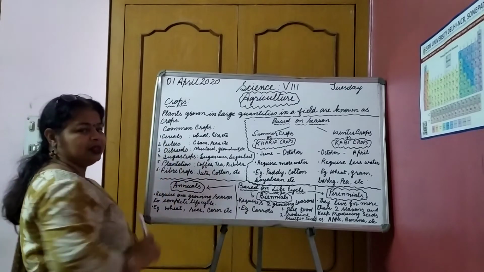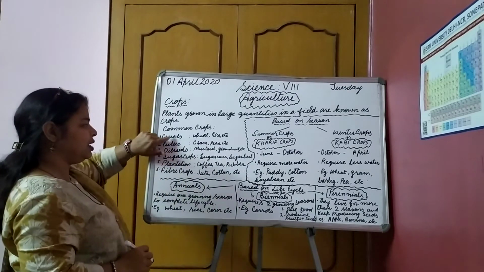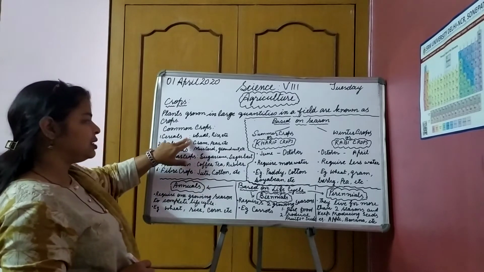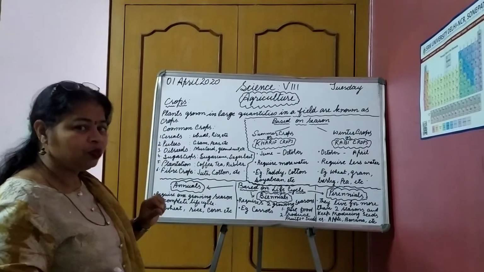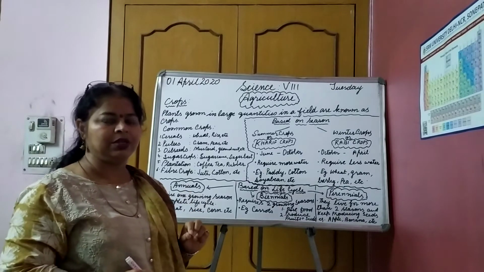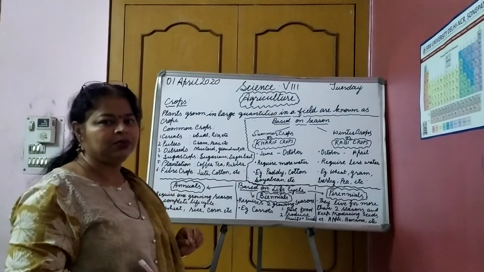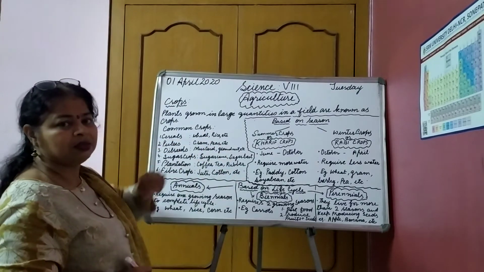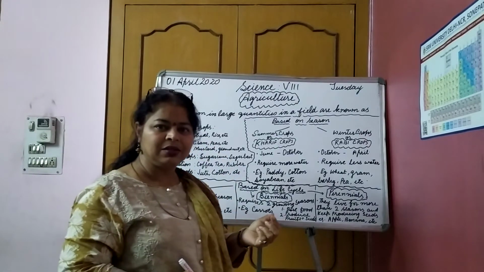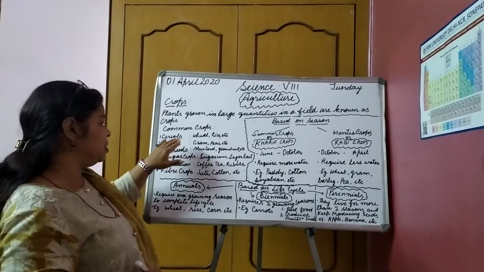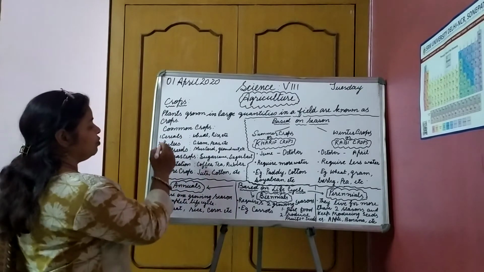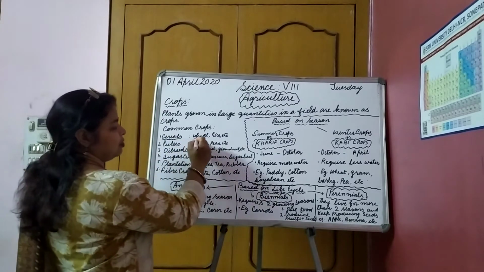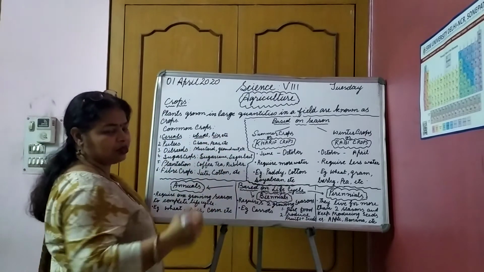One is cereals. What are cereals? Cereals are the crops which are rich in carbohydrates. They are energy giving crops or food. Examples: wheat, rice, barley, maize. All these come in cereals. So the first crop category that we discussed is cereals.